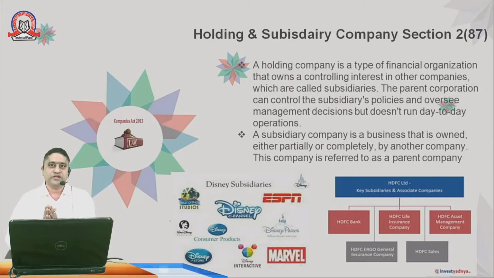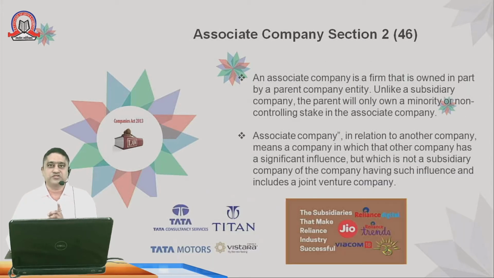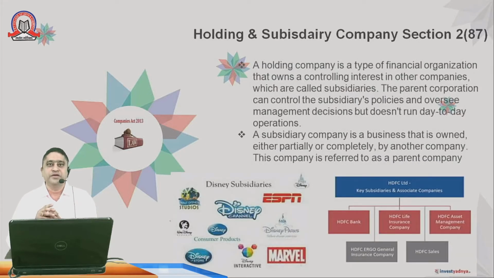There is a borderline of classification between associate companies and holding and subsidiary companies. As I told you in my earlier slide, associate companies have a minority stake, whereas a holding company has a significant stake. A holding company is a type of financial organization that owns the controlling interest in other companies, which are called subsidiaries of that particular company. The parent corporation can control the subsidiaries' policies and oversee management decisions, but does not run day-to-day operations.